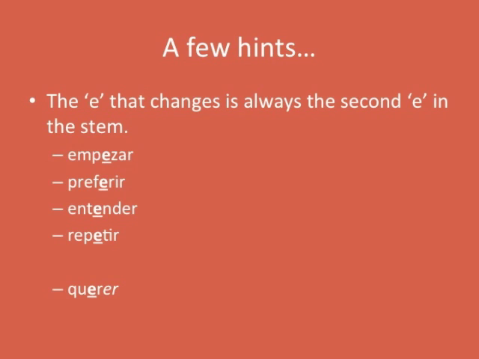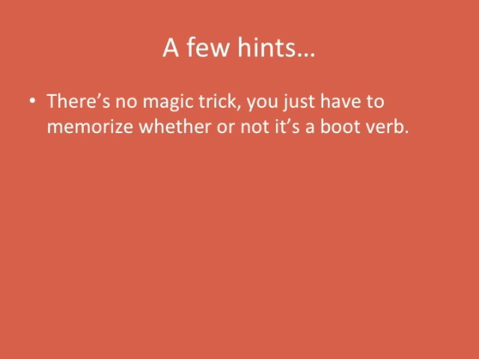The E that changes is always the second E in the stem. So we had several verbs like empezar, preferir, entender, and repetir, where there were two E's in the stem, and it's always going to be the second one that changes. This is different from querer, where there's only one E in the stem, so in that case we don't have to worry about which one changes. The last thing about boot verbs, there's no magic trick. You just have to memorize whether or not it's a boot verb and what type of boot verb it is.